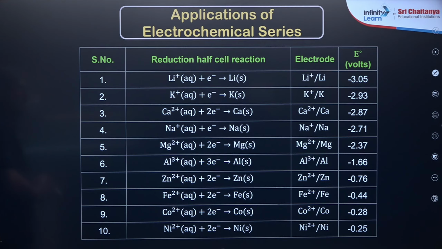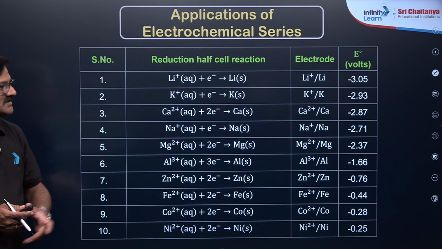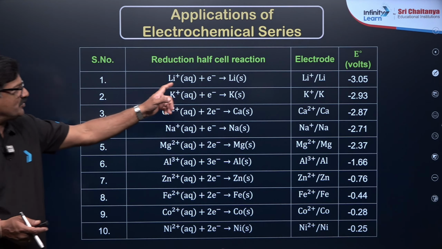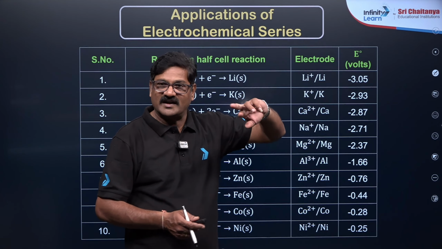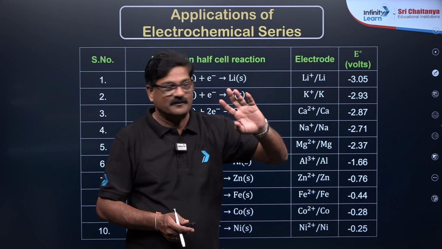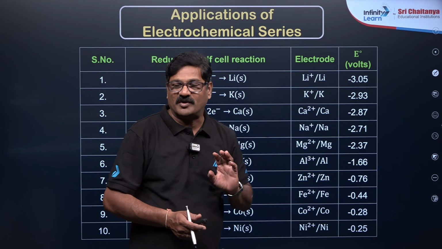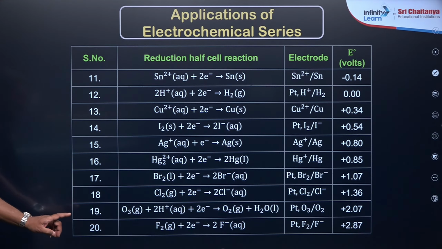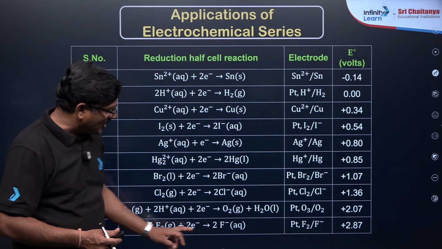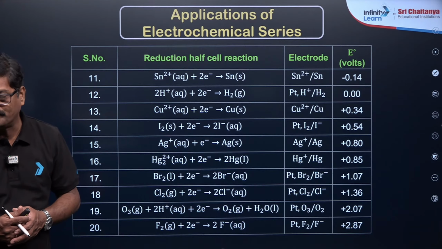And when you see these electrode potential values, I can see the lithium is going to be the lowest SRP value. You can take SRP value or SOP value. And you are going to see the highest SRP value for the fluorine.